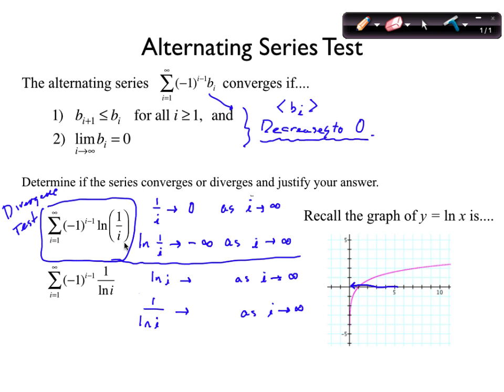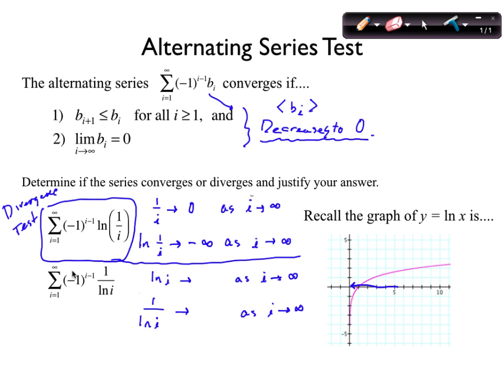If the sequence doesn't go to 0, the series can never converge. That was awesome. So it's the divergence test. It's just like we said, this is the very first test we check. If the sequence doesn't go to 0, end of story, series can't converge. So this one diverges by the divergence test.